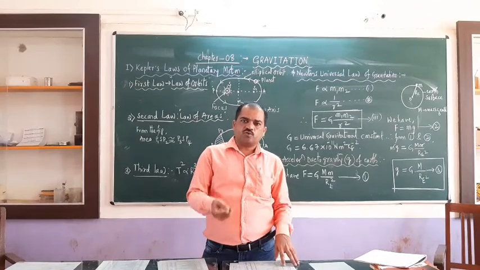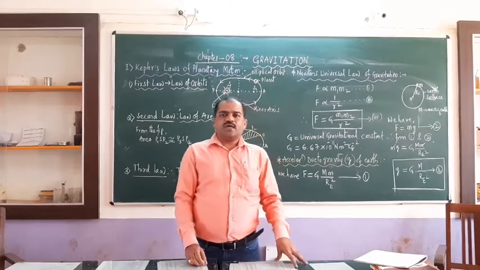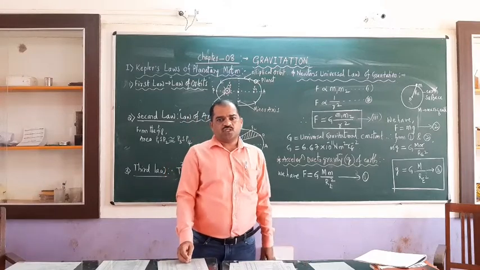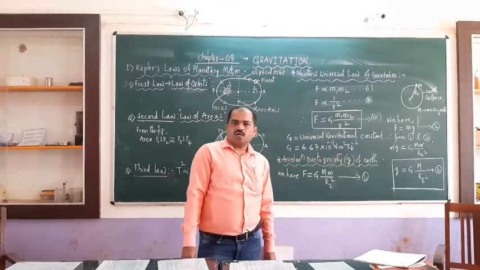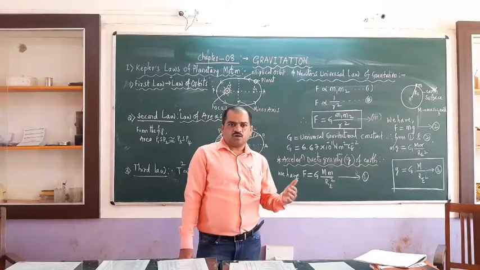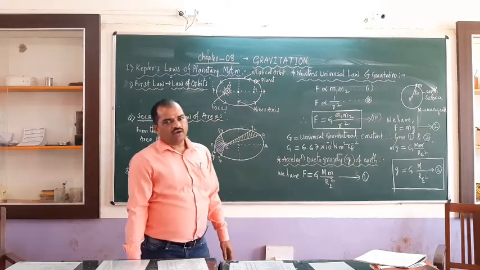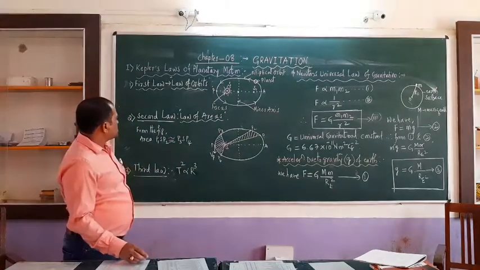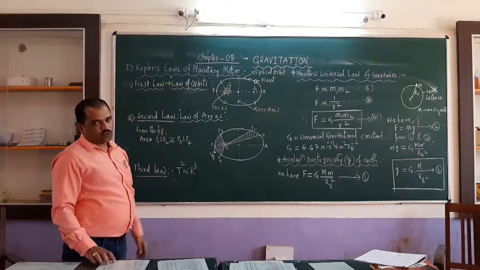It comes down because the earth has the gravitational force. It is the force exerted by the earth on the bodies which are on the surface or above the surface of the earth, and that is what is called gravitational force. In this chapter, you are first going to understand the important Kepler's laws of planetary motion.